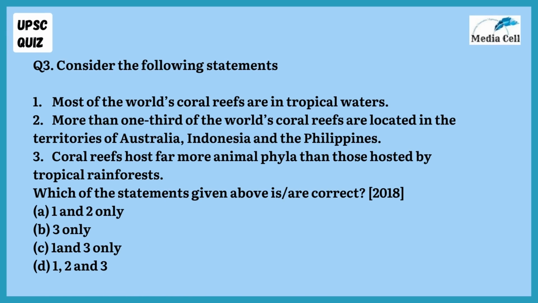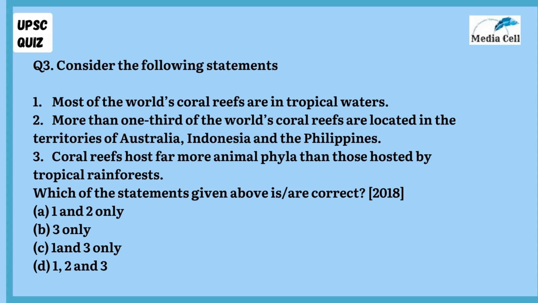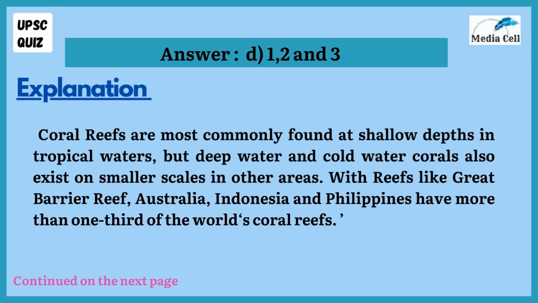Consider the following statements. 1. Most of the world's coral reefs are in tropical waters. 2. More than one-third of the world's coral reefs are located in the territories of Australia, Indonesia, and Philippines. 3. Coral reefs host far more animal phyla than those hosted by tropical rainforests. Which of the statements given above is or are correct? 1 and 2 only, 3 only, 1 and 3 only, 1, 2 and 3. And the correct option is D, that is 1, 2 and 3.